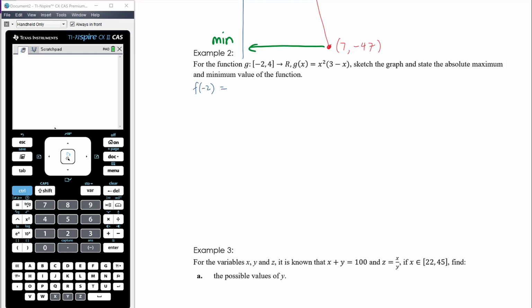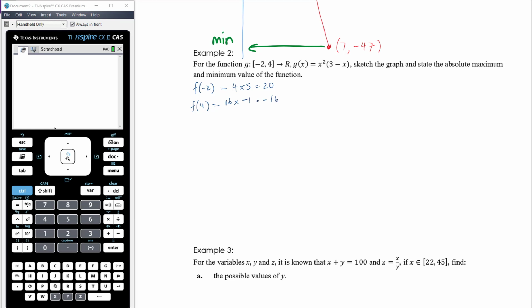So f of negative 2 will be 4 times 3 minus 2, 4 times 5, which is 20. F of 4 will be 16 times 3 minus 4, negative 1, so negative 16.